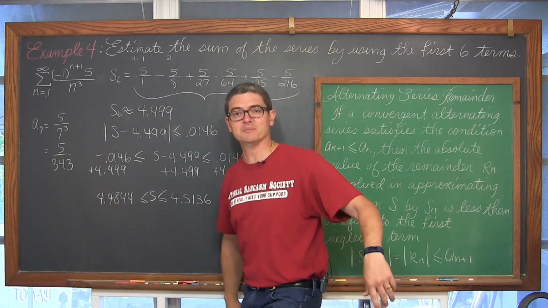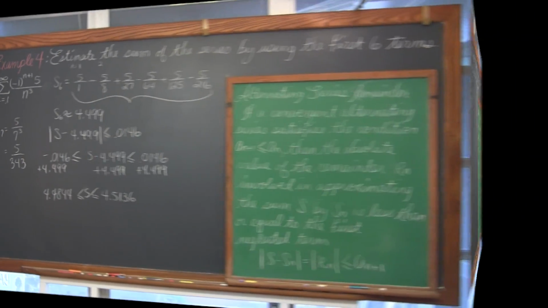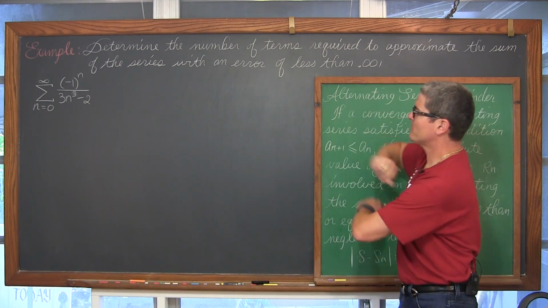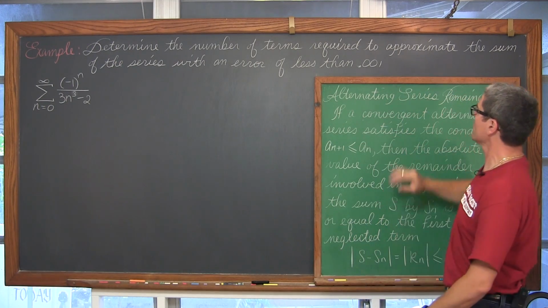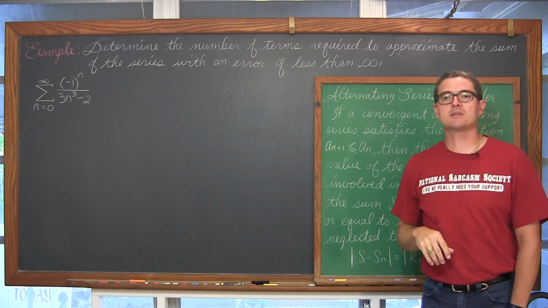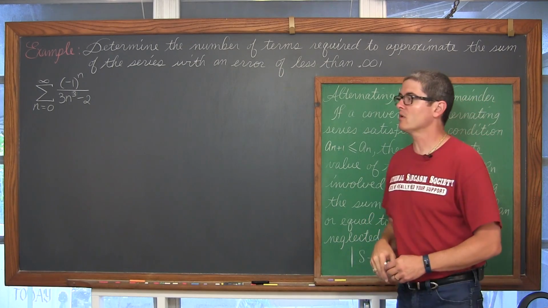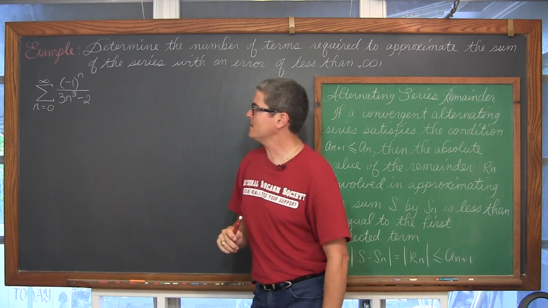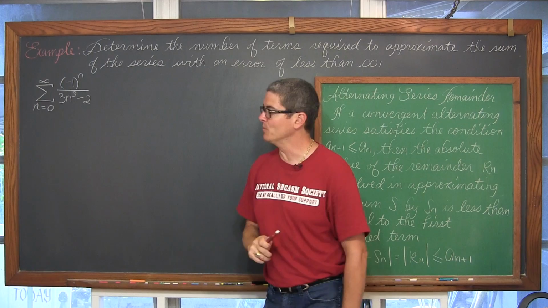Now, what if I required you to estimate the sum of the series within a given margin of error? That's our last example. Bam! It's the last example, determining the number of terms required to approximate the sum of the series with an error of less than 0.001. And our series over here is (-1)^n over 3 times n cubed minus 2.